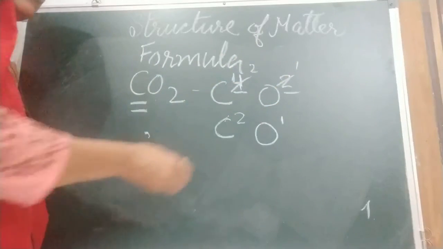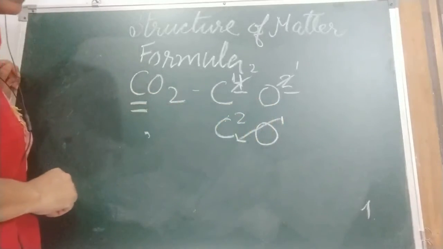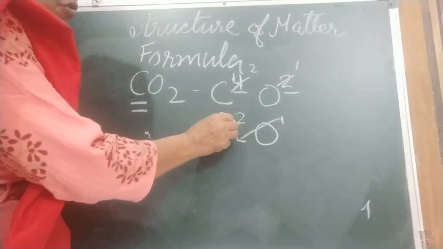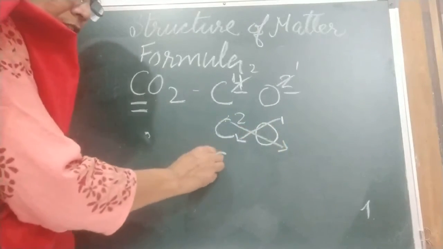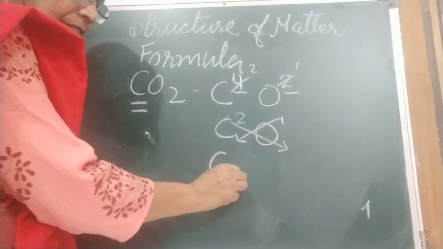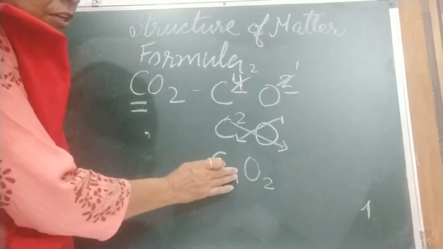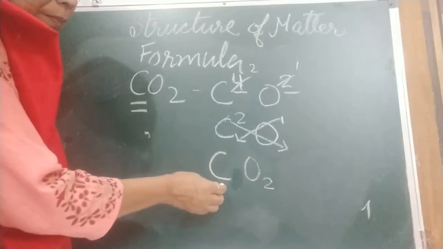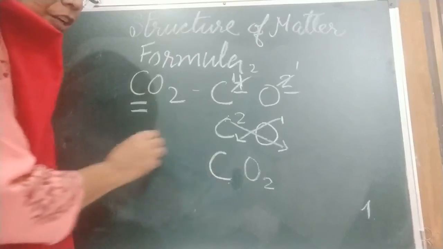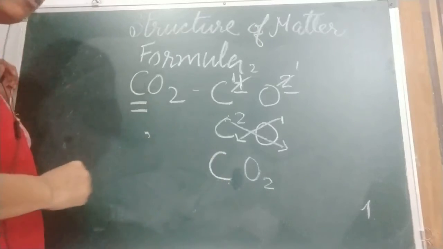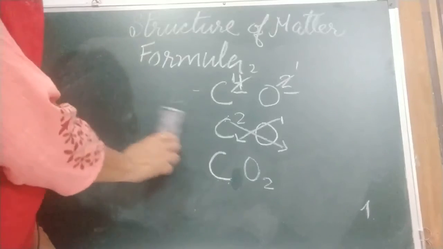Now next step, children, this one we will bring here, and this 2 we will bring here at the bottom. So 1 will come here and 2 will come here. Children, 1 generally we do not write. 1 means this is representing 1 carbon. So 1 we do not write. So you have got the formula of carbon dioxide. I am telling you of water also.